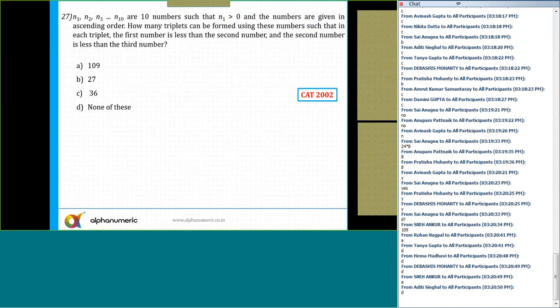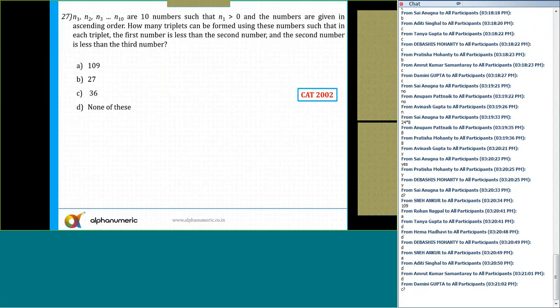All right, let's see here. It says n1, n2, n3 till n10 are 10 numbers such that n1 is greater than 0. And the numbers are given in ascending order. How many triplets can be formed using these numbers such that in each triplet the first number is less than the second number and the second number is less than the third number? Okay, so there are 10 numbers. Out of 10 numbers, you can pick 3 numbers in how many ways? 10C2 ways. You pick any 3 numbers, there is only one possible arrangement.